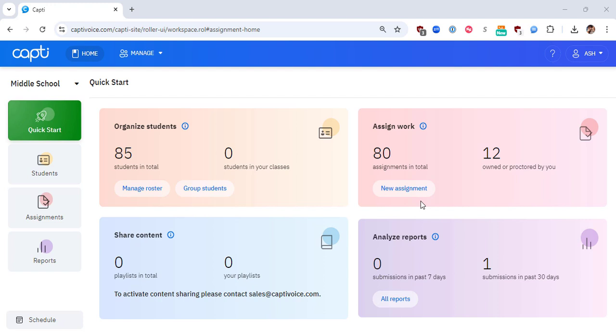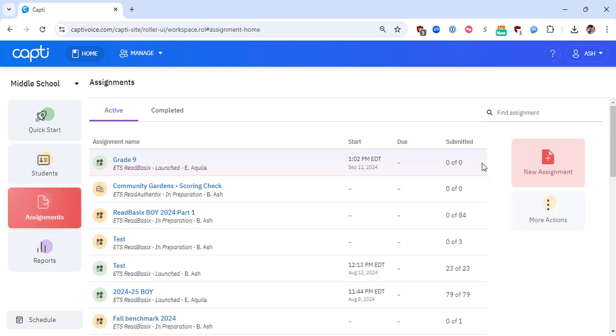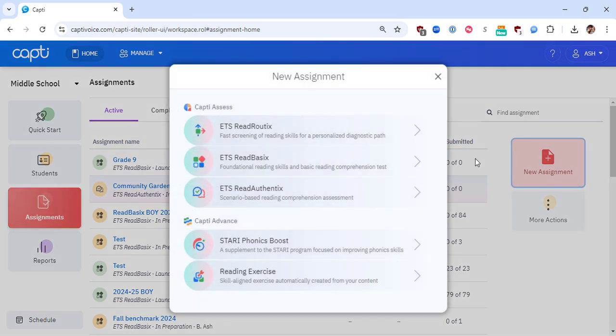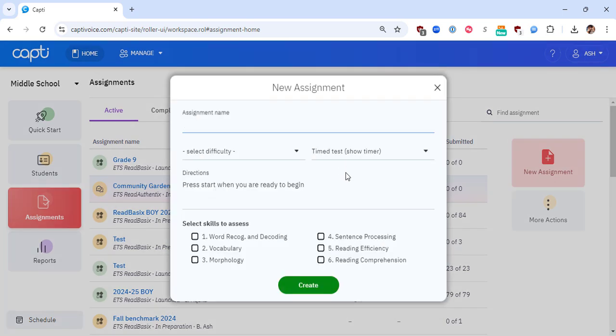There are two ways to create a ReadBasix assessment. You can click New Assignment from the Quick Start tab, or you can click New Assignment on the Assignments tab. Both options open the same creation wizard. I'm going to create an assessment from the Assignments tab. When you click on New Assignment, a list of assessments and interventions enabled in your Capti account will be displayed. Click on ReadBasix to create the diagnostic assessment.